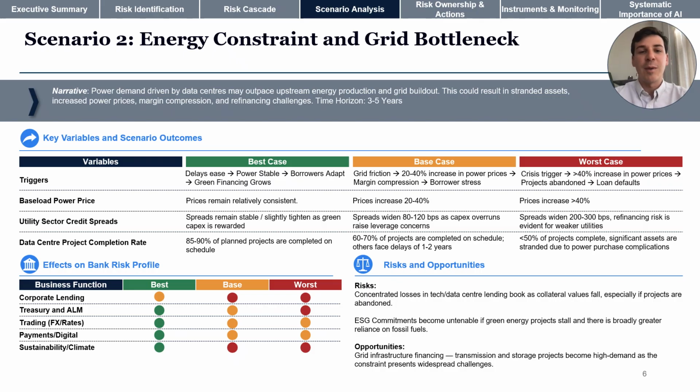This constraint illuminates demand for greater grid infrastructure, meaning transmission and storage projects are a potential area for lending and investment, where the bank can capture upside while peers manage the downside.